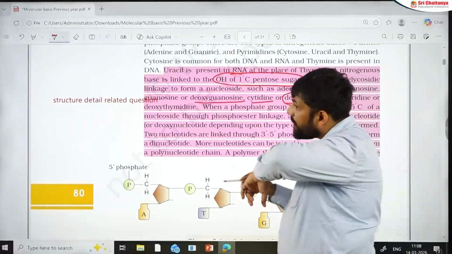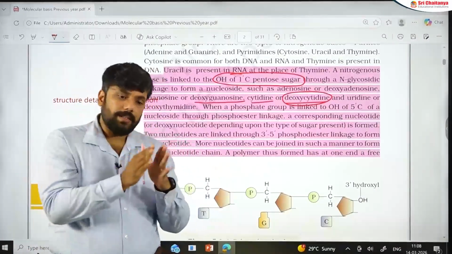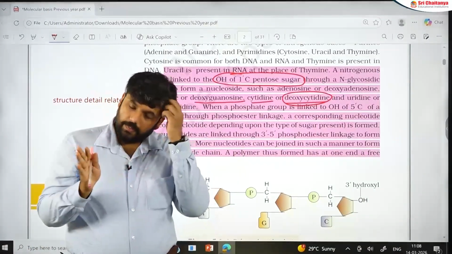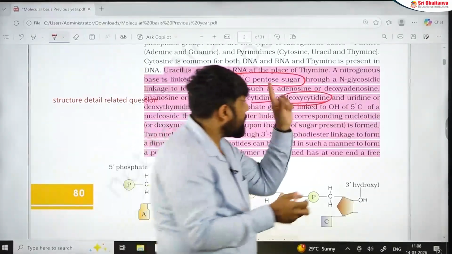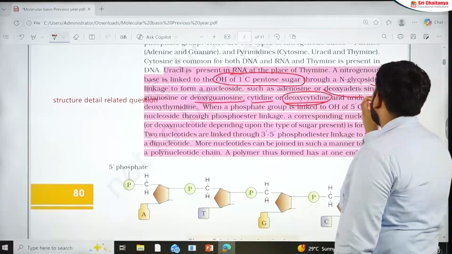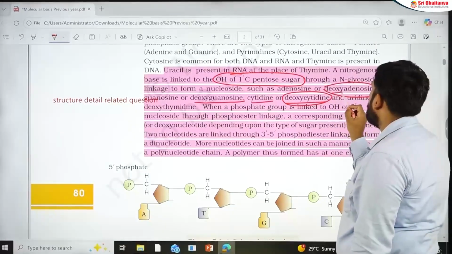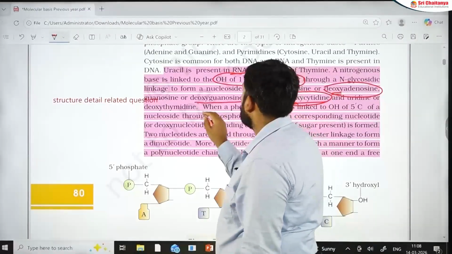This is the confusion that appears because of the biomolecules chapter, which doesn't separate out these molecules like cytidine and deoxycytidine. But here NCERT is very clear that when it comes to nucleosides in DNA, it is not going to be adenosine, it's going to be deoxyadenosine. It is not going to be cytidine, it's going to be deoxycytidine, and deoxyguanosine.